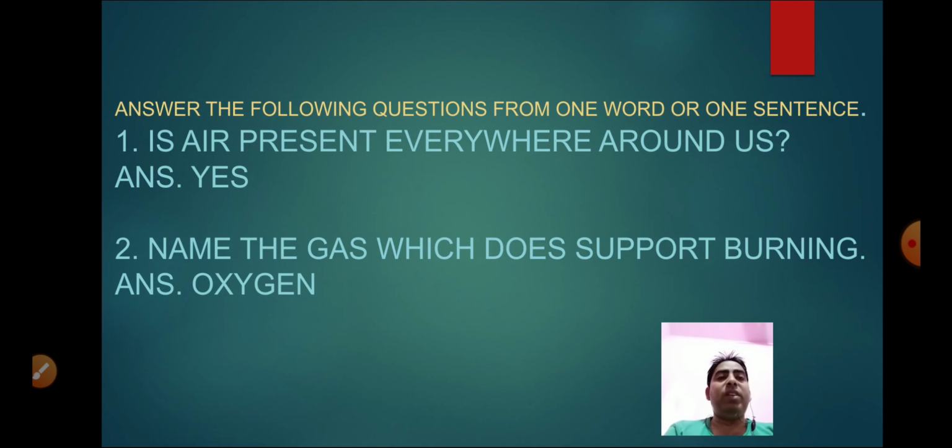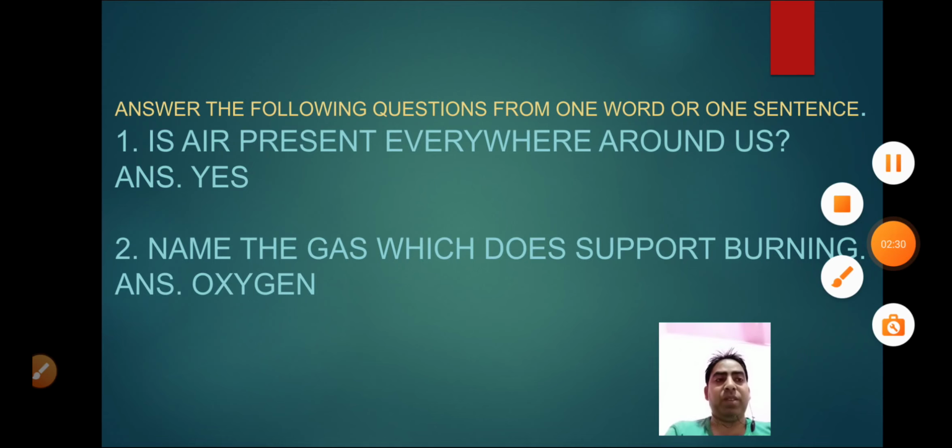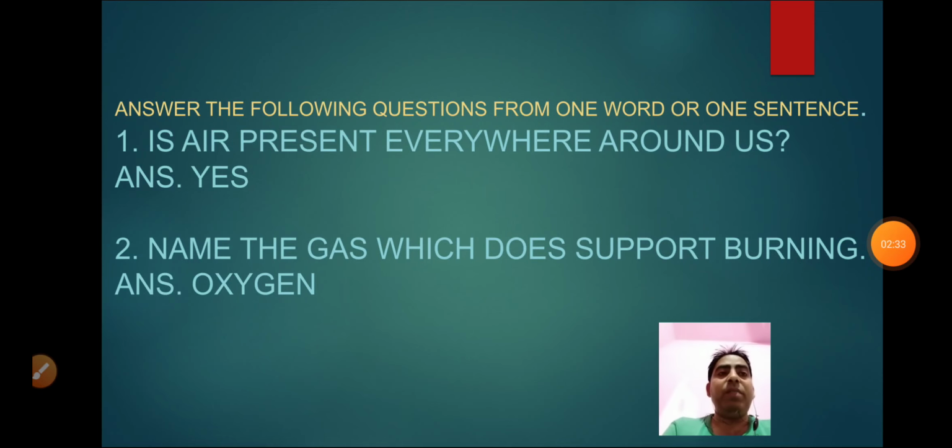Now we are going to discuss the questions and answers of this chapter. Answer the following questions in one word or one sentence. Page number 229. The first question is, is air present everywhere around us? Yes, air is present everywhere around us.